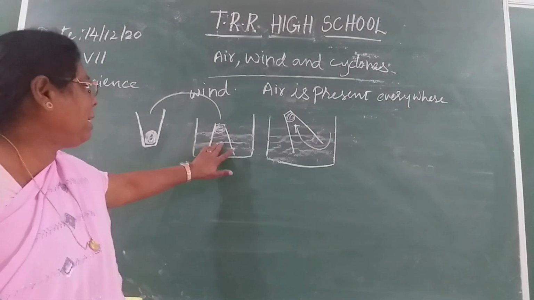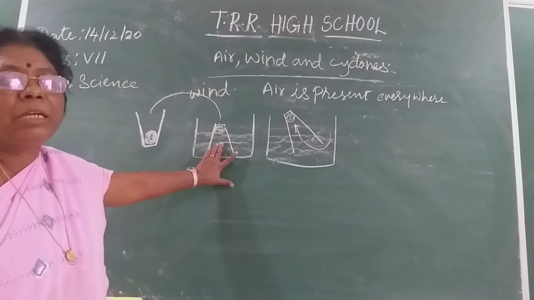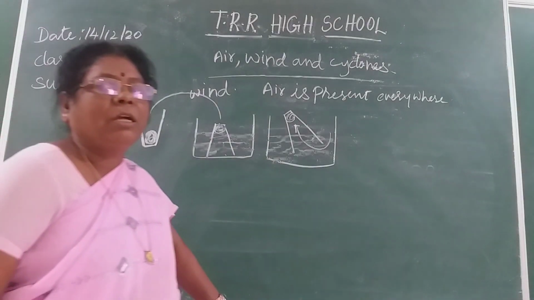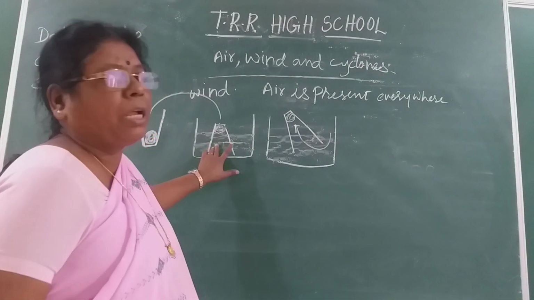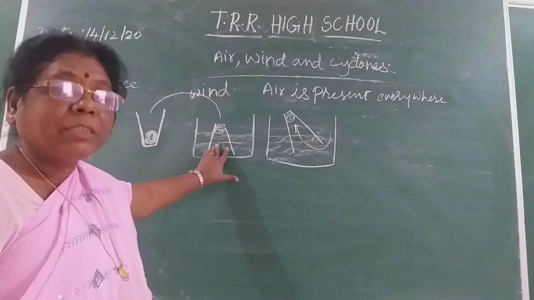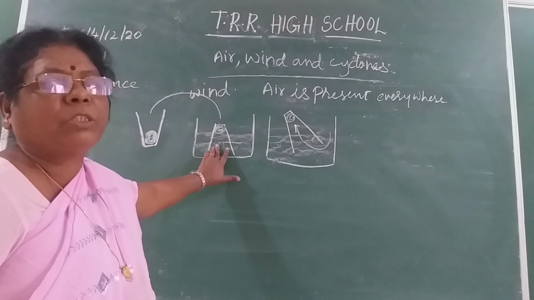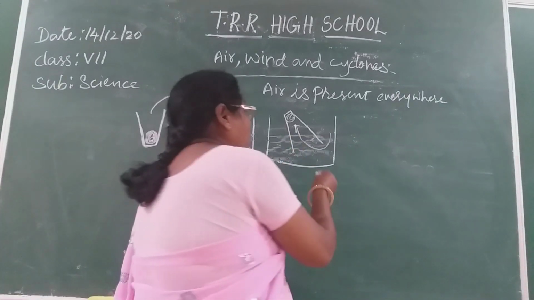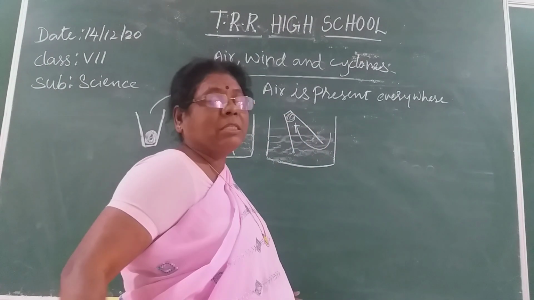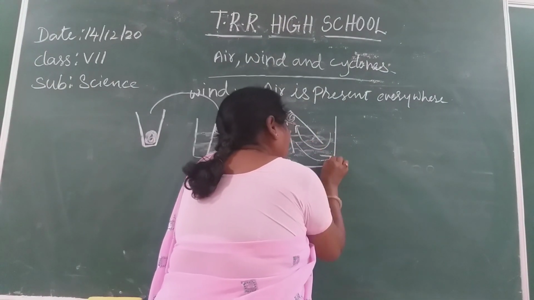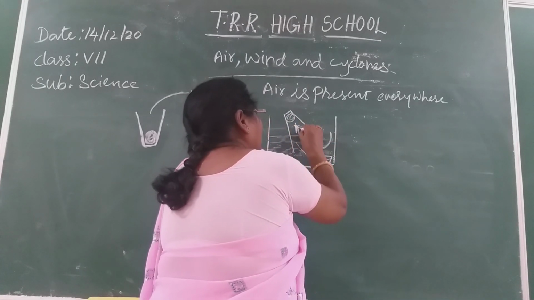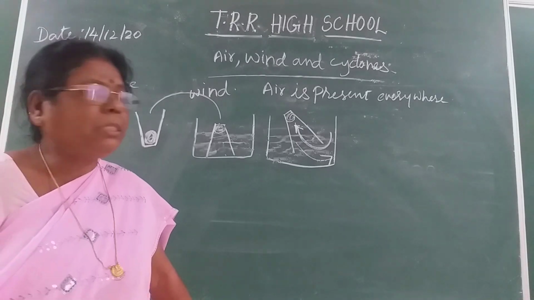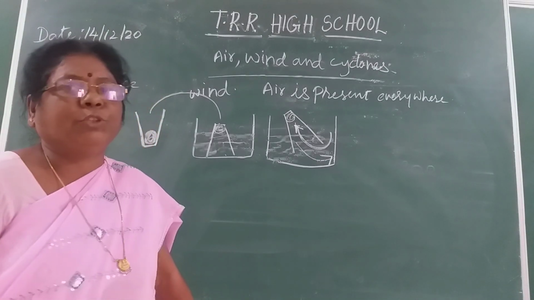When you keep it straight into the water, the water will not enter into the glass. Why? Because already the air is present in the glass. There is no space for the water to enter in the glass. Now, here you are tilting. So what happens? The air present in the glass comes out and the water enters into the glass and the paper becomes wet.